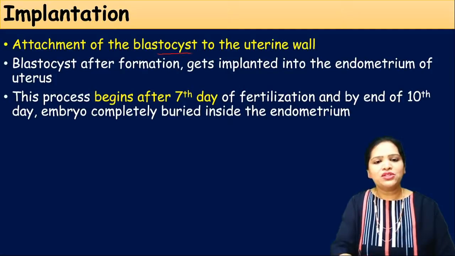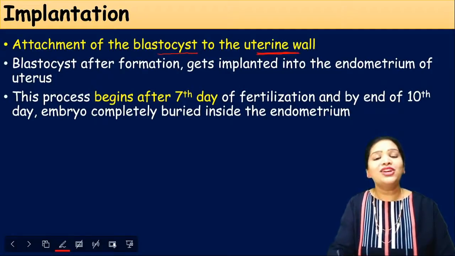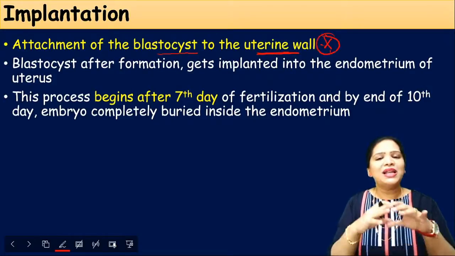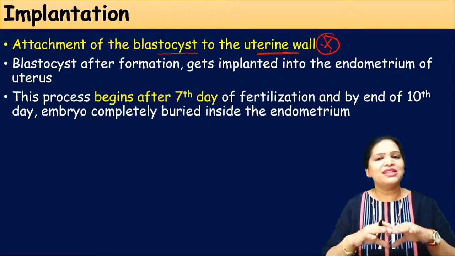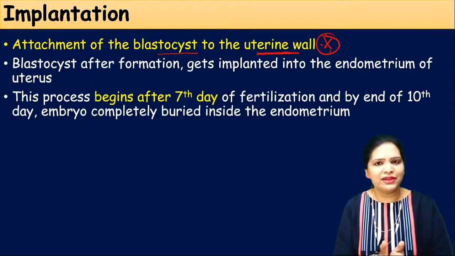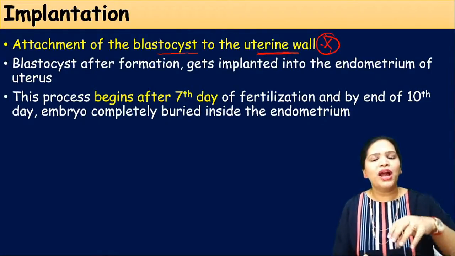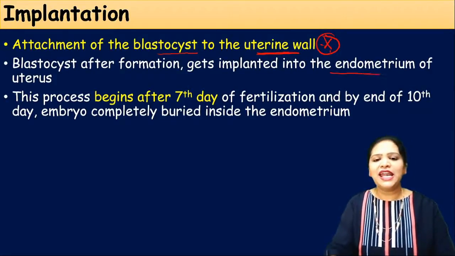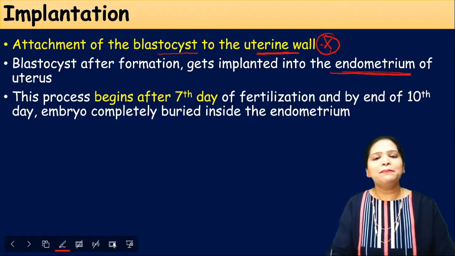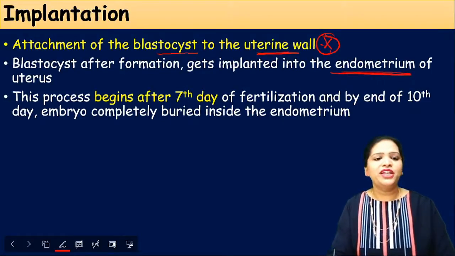Attachment of the blastocyst into the uterine wall is called implantation. This is an important definition. The blastocyst has been formed 7 days after fertilization. Now it has to go and fit perfectly in a position in the uterine wall. Where does it fit? It fits in the endometrium. It gets implanted in the endometrium of the uterus.